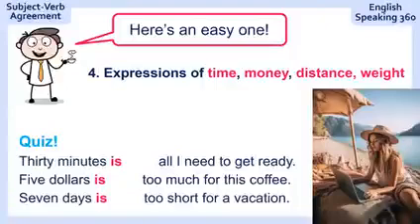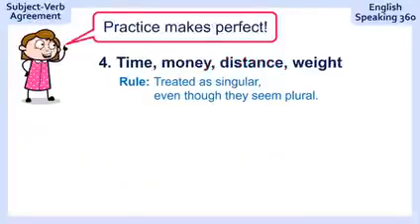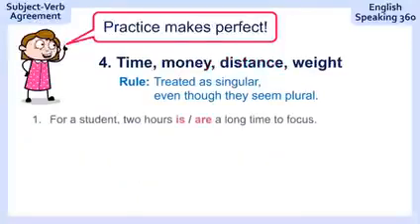What's the rule? Super easy. They are treated as singular even though they seem plural. I know 30 minutes with an S and you're like 1 minute, 2 minutes, 3 minutes, so many minutes, but we see that as one-time expression. 30 minutes is one unit of time. So that's why we say is. Practice makes perfect. Let's go.